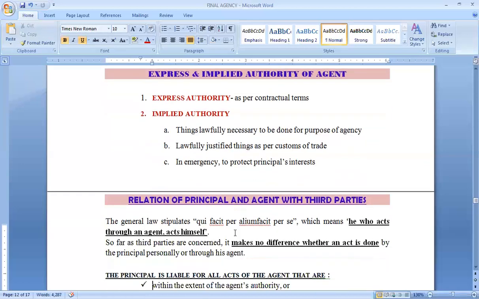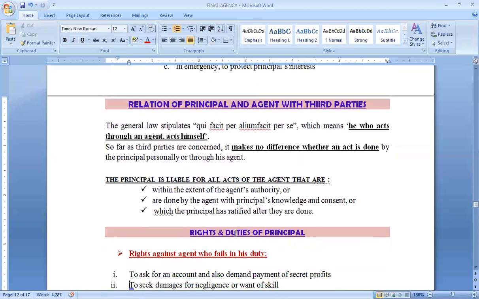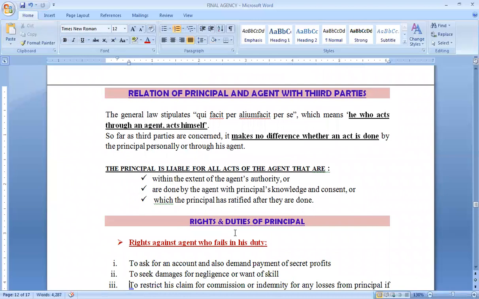Now let us move on to the long answer type topics. First one is the relation of principal and agent with the third parties. What kind of relation will be there between these two persons and also with the third party? Relation inter se between themselves and relation with regard to the third parties with whom the agent is going to formulate a contract on behalf of and in the name of the principal. So in that case, it is a rule which says that whatever is done by the agent, it is believed that it is done by the principal himself.